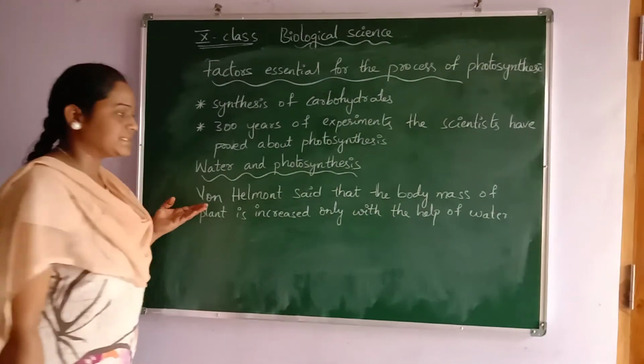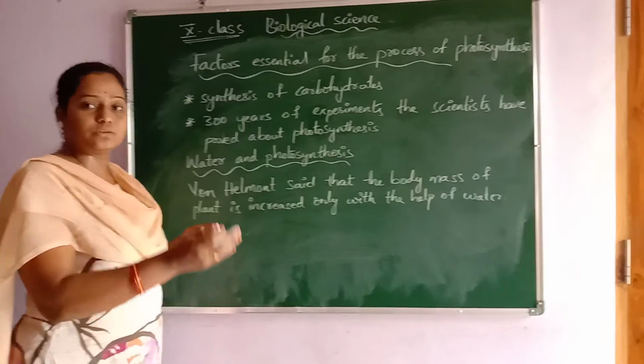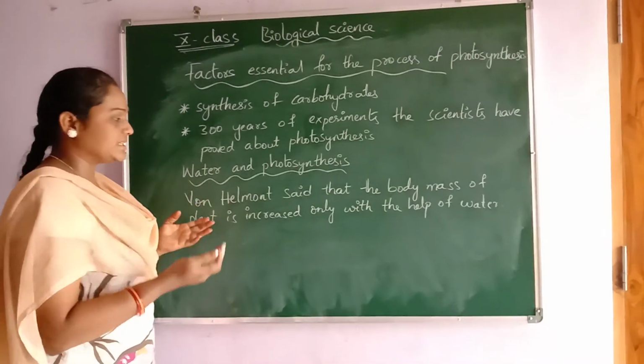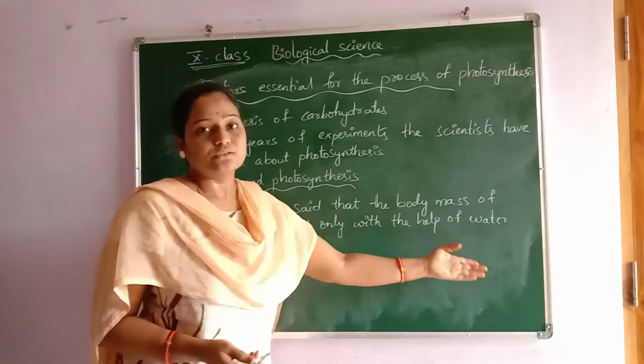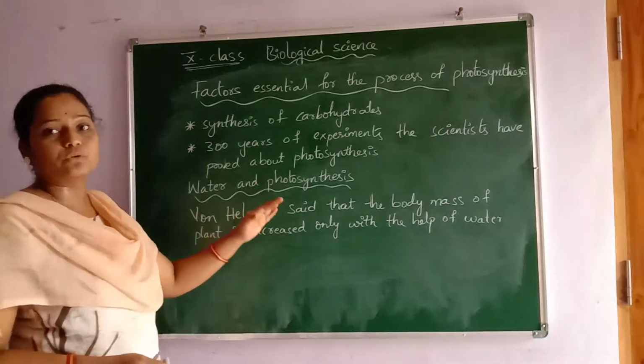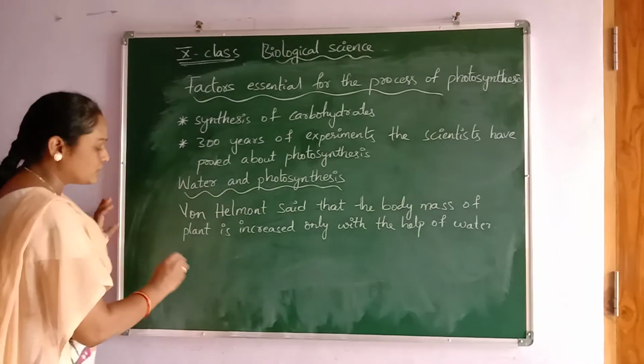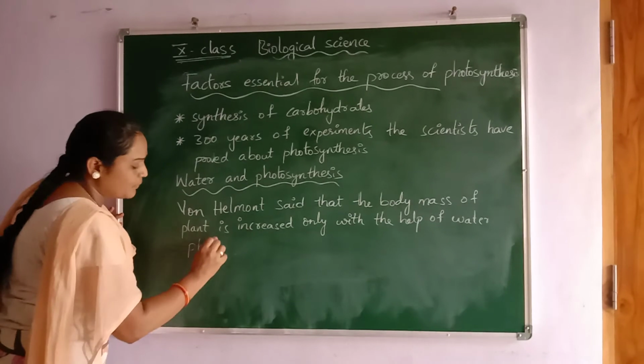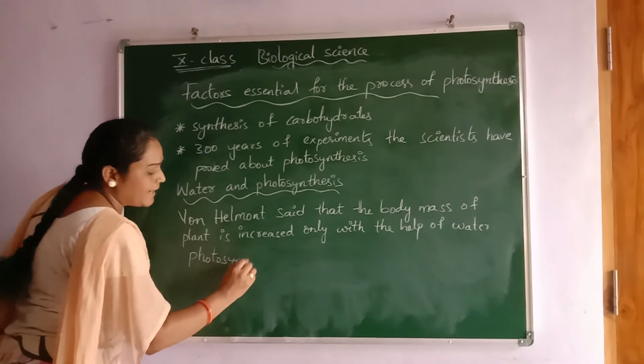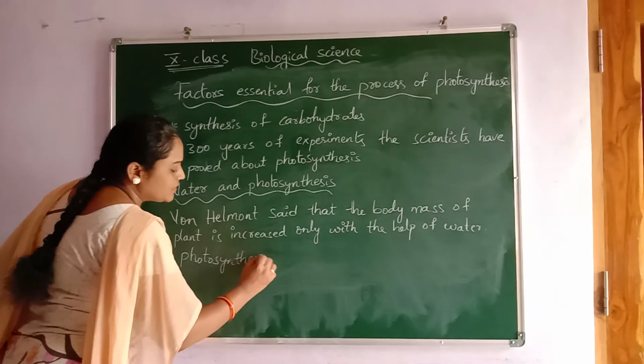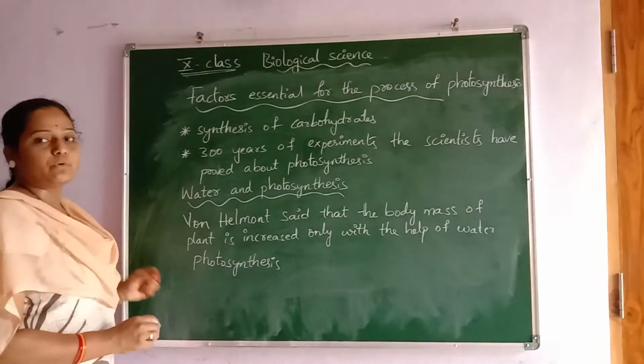But it is not possible for a plant to grow only with the help of water. Photosynthesis is the main important element for plant body mass. We have already discussed photosynthesis.